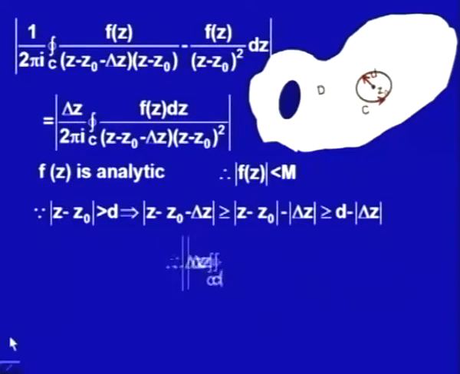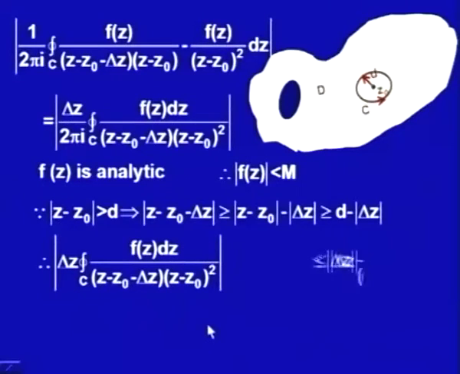So, now what we get is this would be less than or equal to mod delta z upon 2 pi, m upon d square into (d minus mod delta z), into L. What is L? L will be the length of this contour.